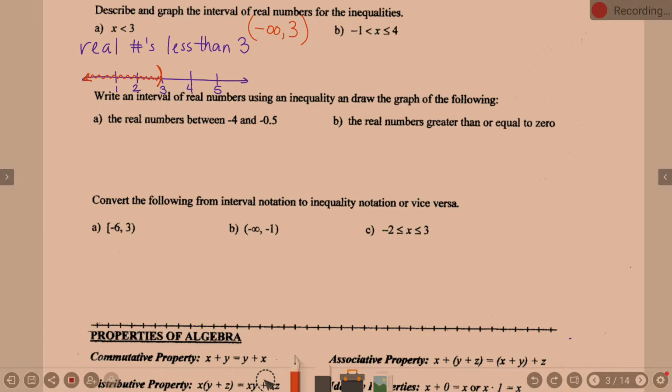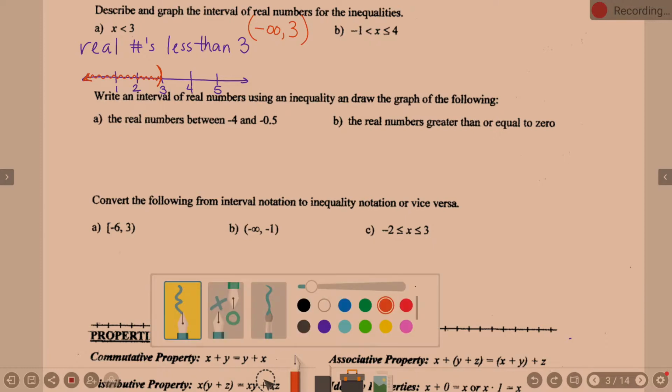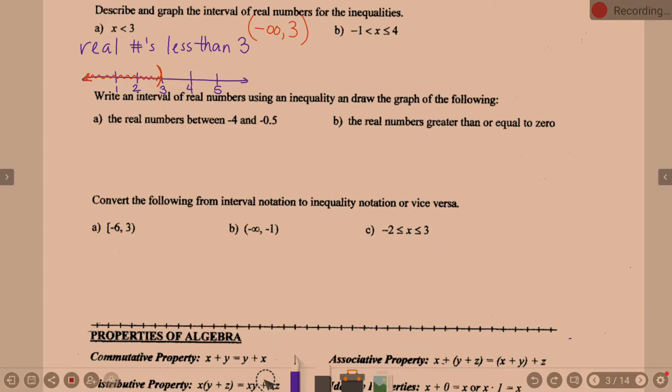Okay, so B. -1 less than x less than or equal to 4. Well, let's either talk about the graph or let's talk about words. I don't care which we talk about first, to be honest. Graph. Okay, what about the graph? How is this graphed? Well, as I said, we can go back and talk words instead. Let's start with words. Even if you don't know how to graph it, you know there's got to be a -1 on there, right? And there's got to be a 4.